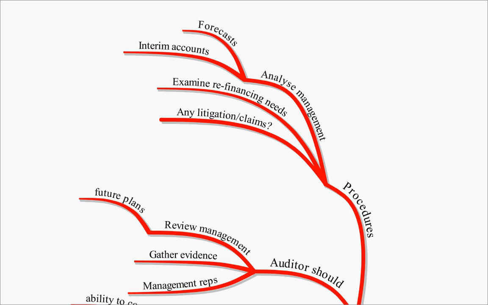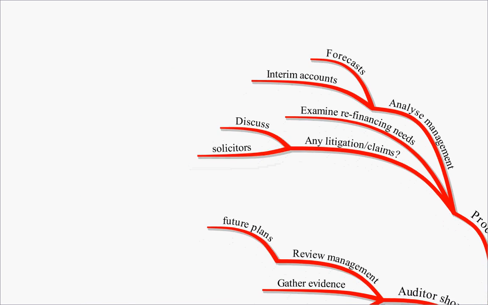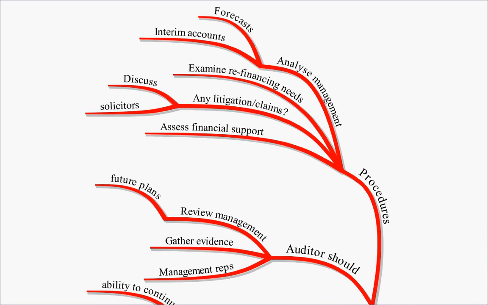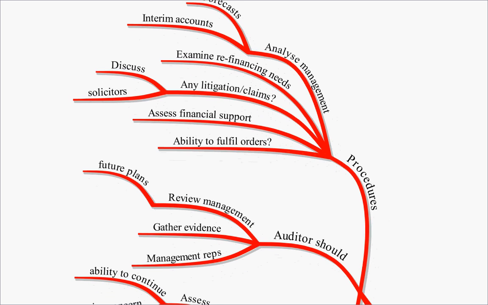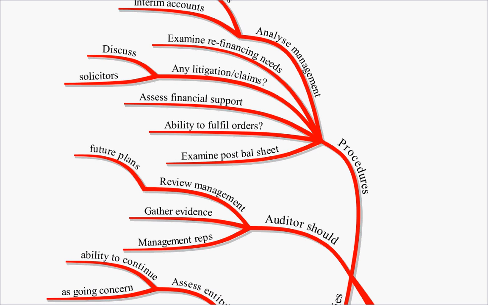Secondly, their litigation and claims. If there's any ongoing litigation or claims, you need to discuss those with their solicitors to see if that's going to have an effect on going concern. You'll assess the financial support provided, for example, by the banks, overdrafts, etc. Are those going to continue? Ability to fulfill orders. Have they got orders on the book that they're just not going to be able to fulfill? If so, that could be a going concern issue. And lastly, examine post-balance sheet events. We looked at it last time, but have a look at post-balance sheet events just to make sure that there's nothing there that impacts on going concern.